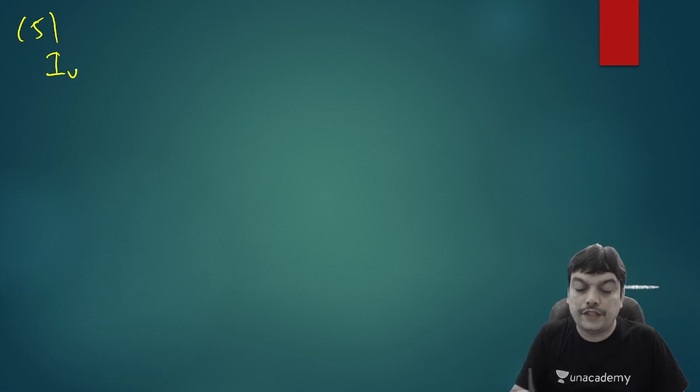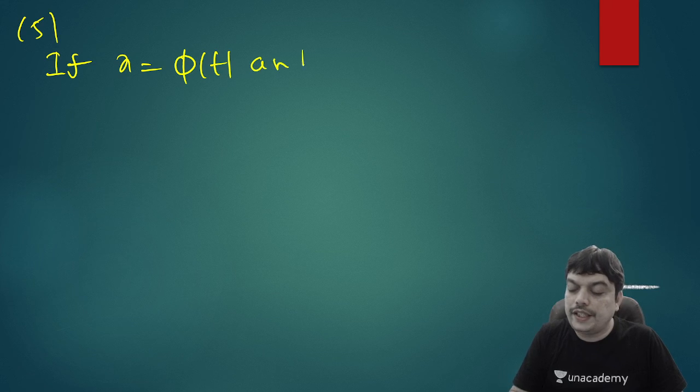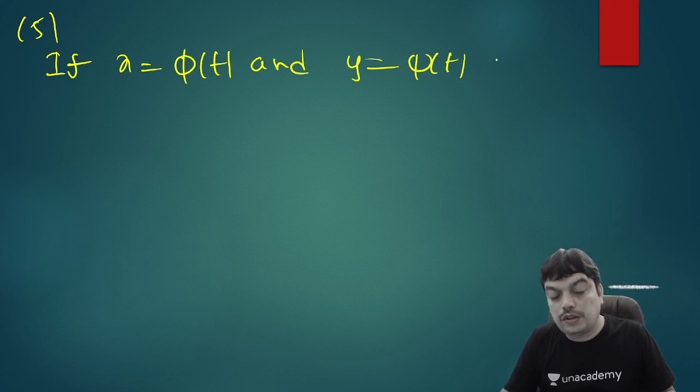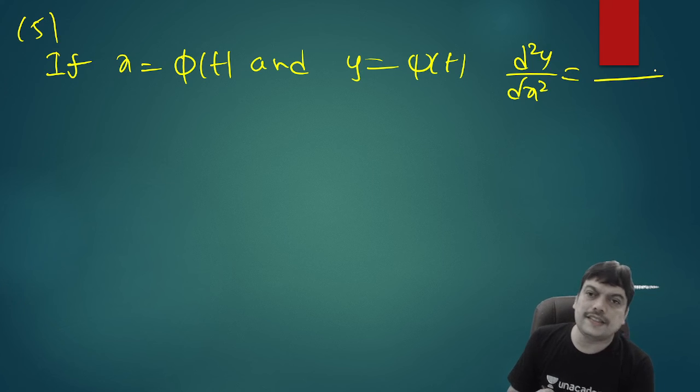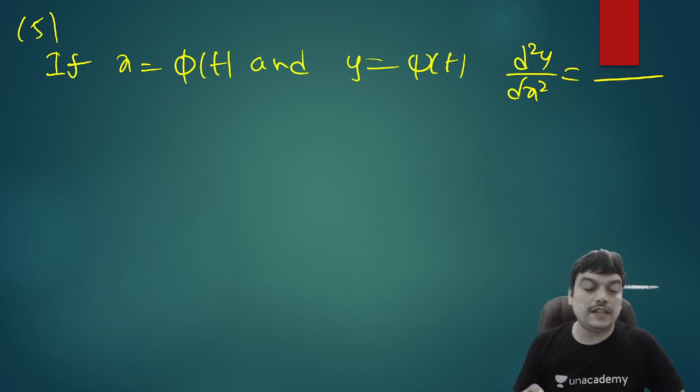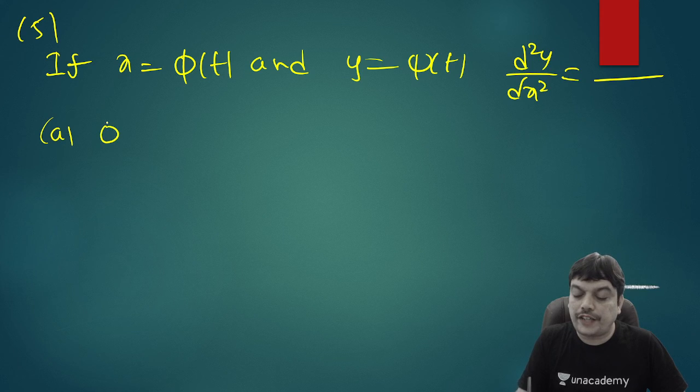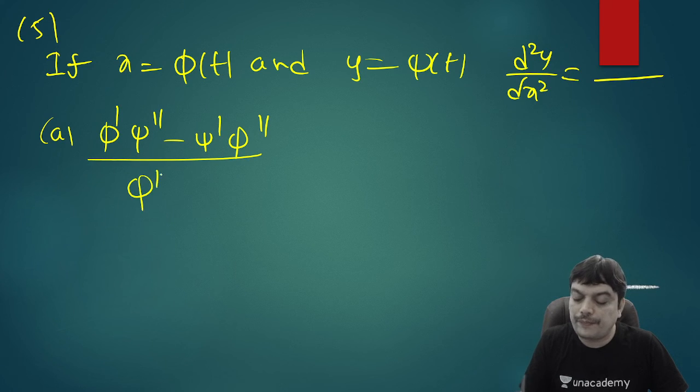Question number 5. If x is equal to some function of t phi of t and y equal to some function of t psi of t, you need to find out the value of d square y by dx square. So already I discussed this in the concept, but still let me do it. So the options given are phi dash into psi double dash minus psi dash phi double dash. So actually they are given in short form here.